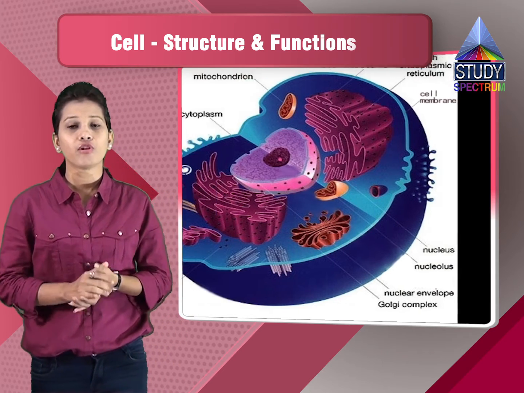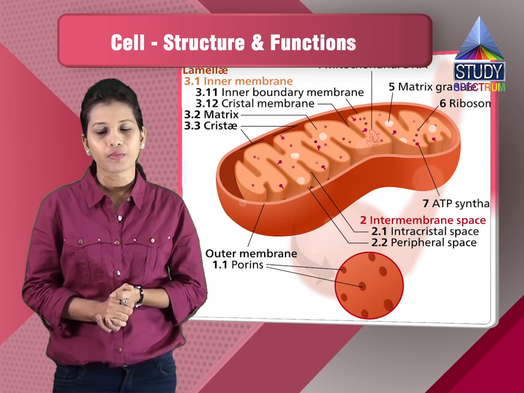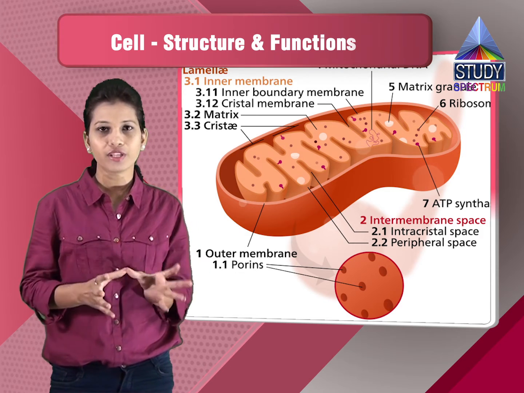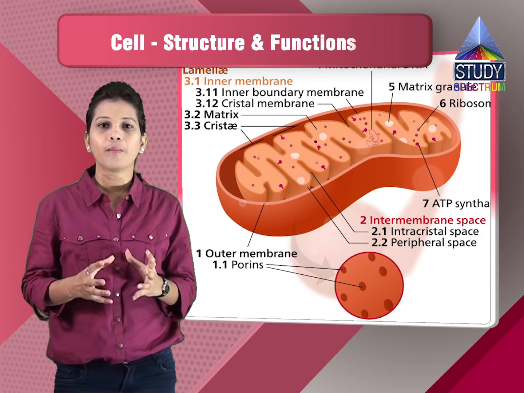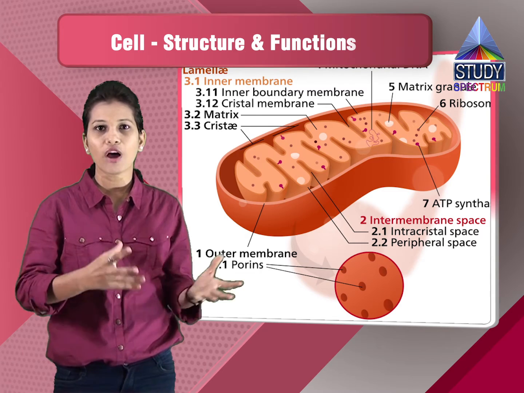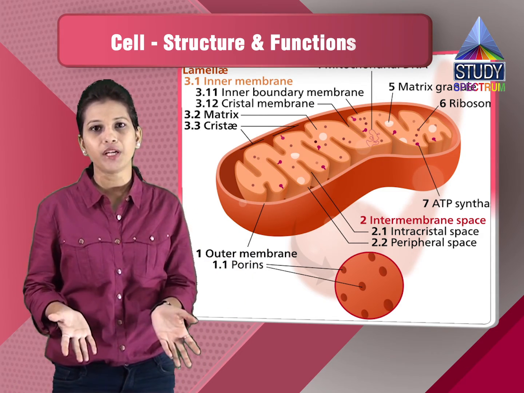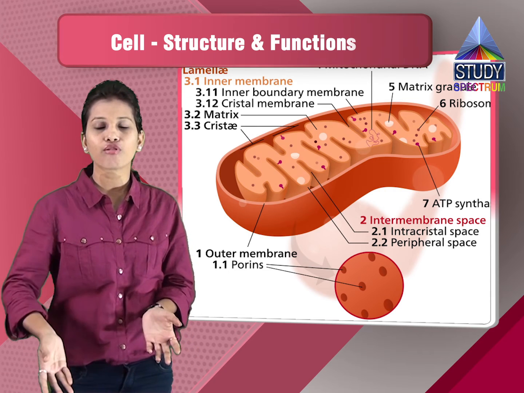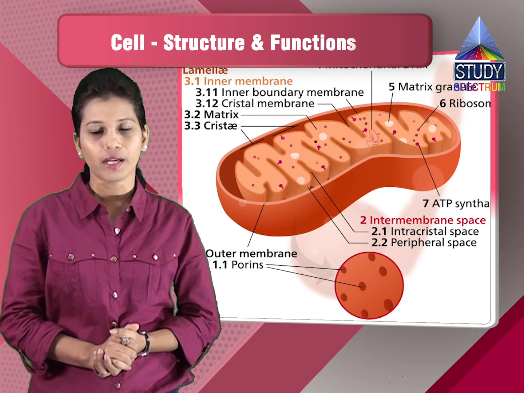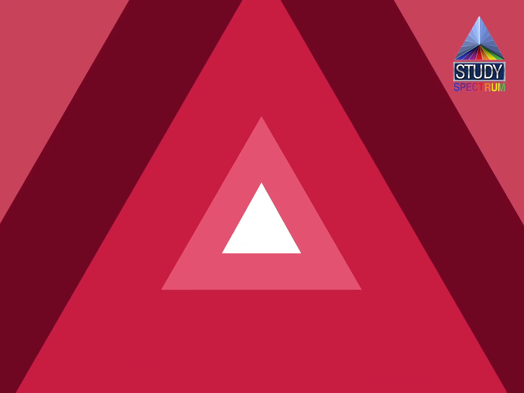So we also have mitochondria. Mitochondria help in producing ATP, that is adenosine triphosphate. Adenosine triphosphate is the energy currency of the body. It is the part which is spent when you do a certain amount of work. Like if you have to move from one place to another, or write or think, or any activity which has to be done, it requires this expenditure of energy, which is produced inside the mitochondria. So mitochondria is also called the powerhouse of the cell.